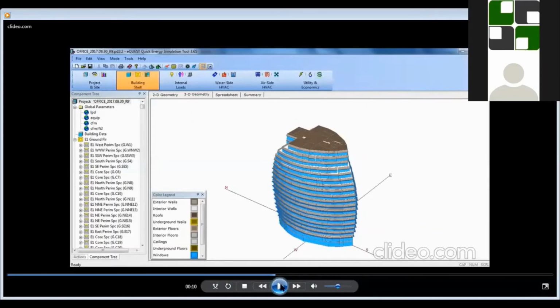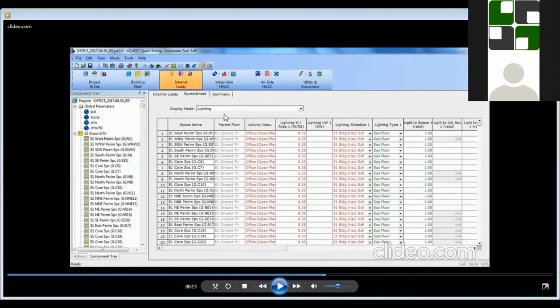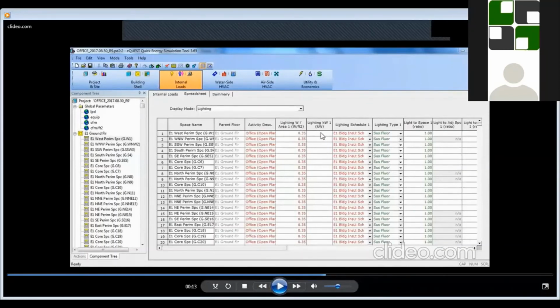After this wizard mode is completed, once the 3D model has been completed, we can proceed with the detail mode, in which the lighting inputs will be given in terms of watt per square foot. If you can't calculate watt per square foot directly, the wattage can be mentioned here. There are also various other options available in eQuest.